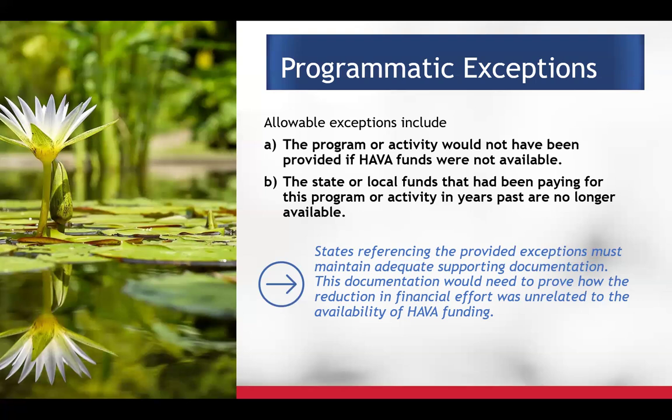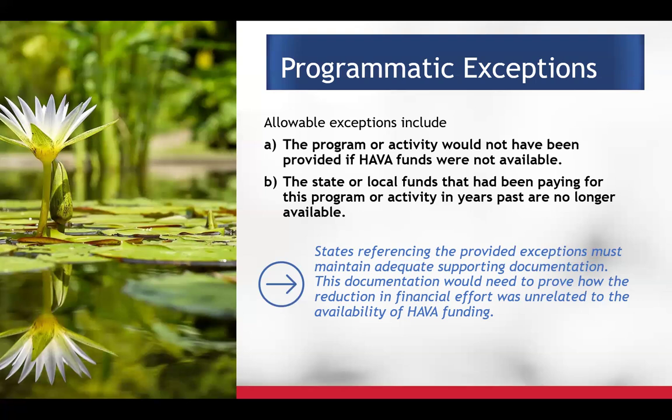The second is that the state or local funds that had been paying for this program or activity are no longer available. In either case, if a state is referencing one of these exceptions, they need to provide adequate supporting documentation. You need to be able to show to us that there was a reduction, not that it was just because HAVA funding became available.